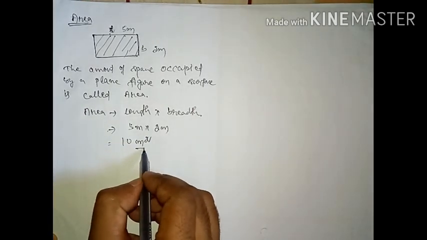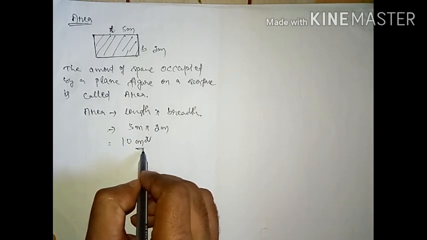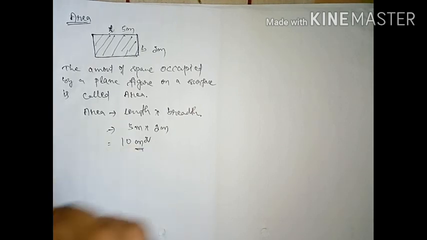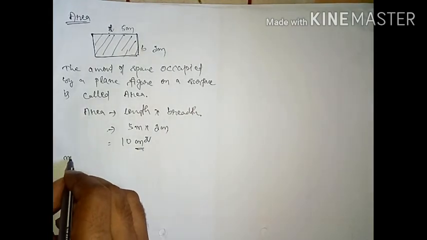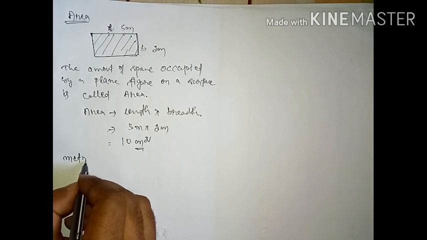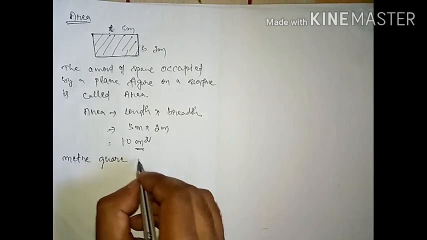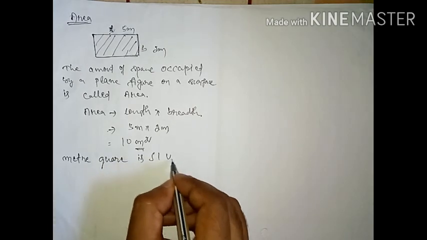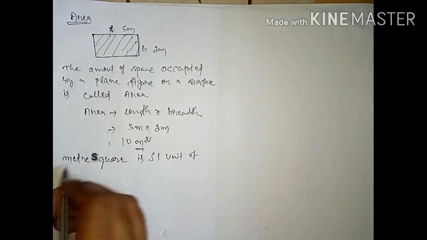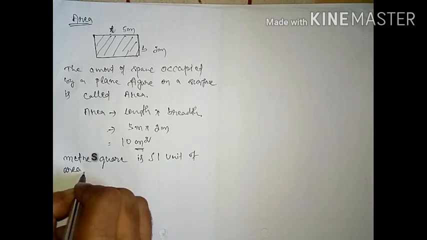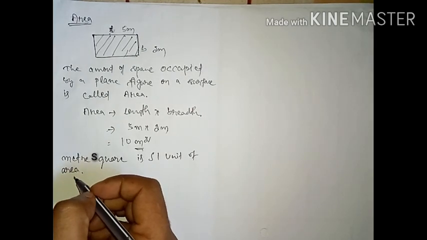This one is your SI unit of area. Always keep in your mind, meter square, or square meter, is the SI unit of area. Understood? So always keep this in your mind.